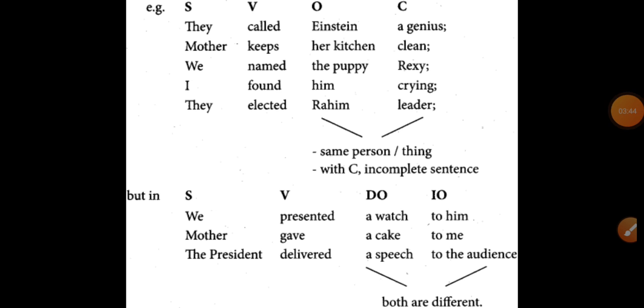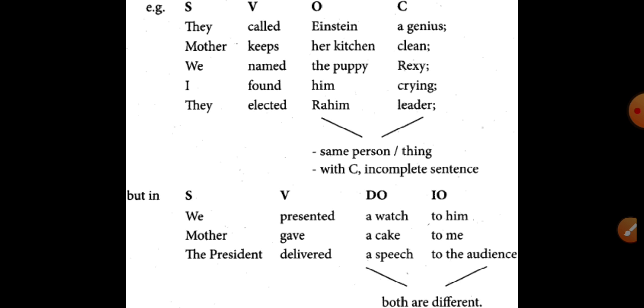The first ones on the upper part belong to SVOC pattern. That means subject, verb, object and complement. They called Einstein a genius. Such a kind of sentence can be converted into passive form because an object is there. Whichever sentence has an object, it can be converted into the passive form.